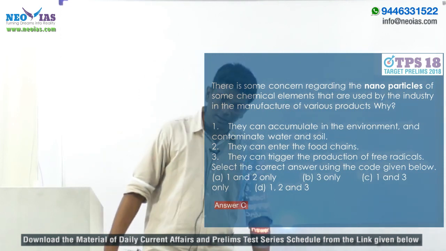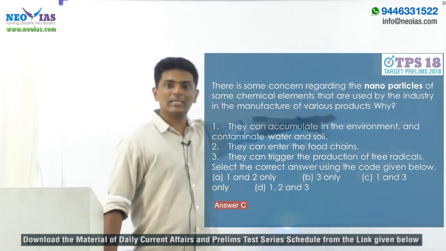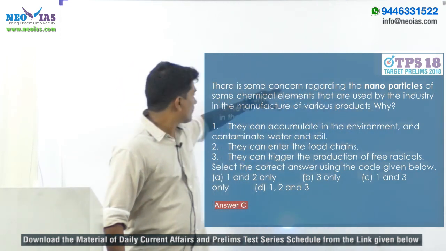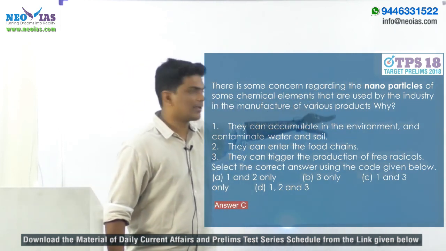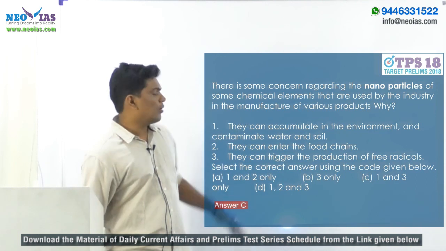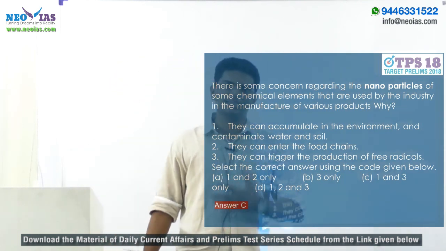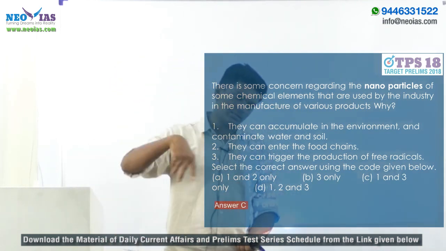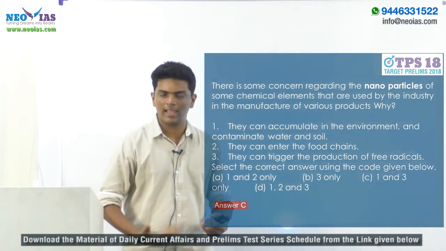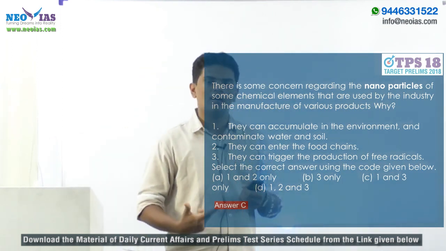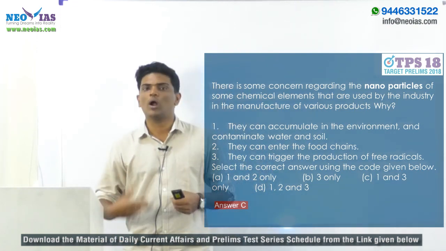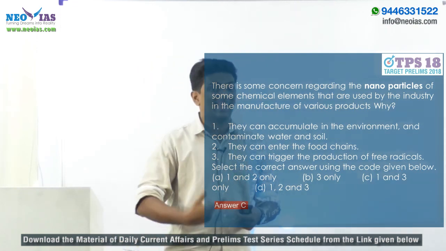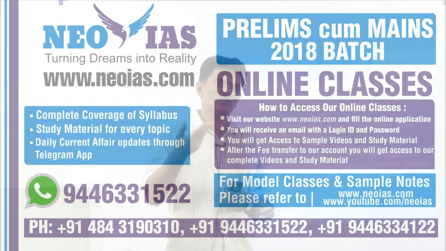You can expect a question like this. In this they have asked about the concern regarding nanoparticles of some chemical elements that are used by industry, and why there is a concern. That is the basic question. So maybe you can expect a question like this: why did the government ask domestic producers to change the mercury based method? What was its problem? So that can be one question. You can expect questions on similar lines.